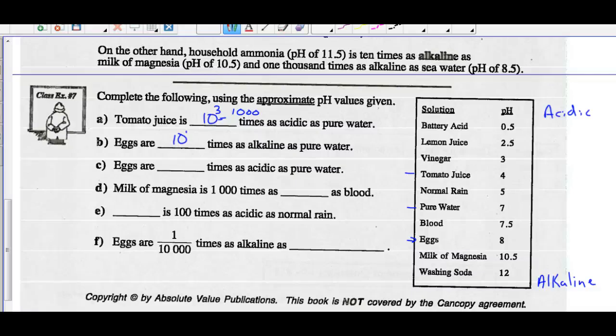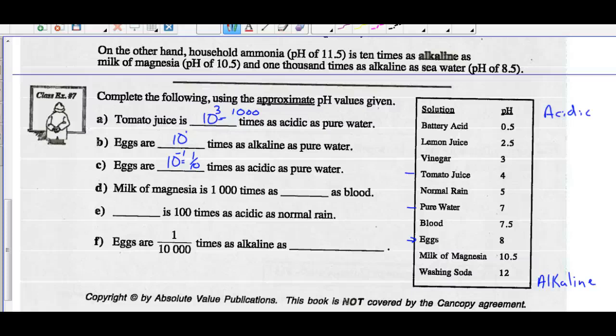But eggs are how many times as acidic as pure water? Well, now we're going the other direction. Eggs are not as acidic as pure water. Pure water is more acidic than eggs are, right? So we would say eggs are 10 to the negative 1, or 1/10 times as acidic as pure water. So make sure we know which way we're going on this scale.